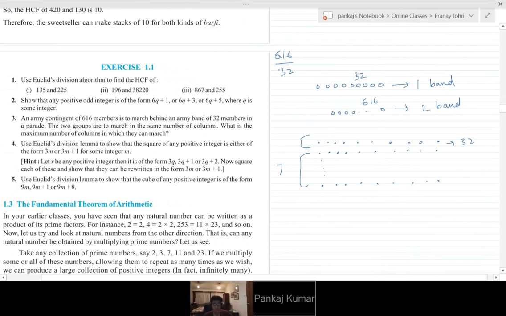Now suppose we don't know this division lemma or whatever. Now we have 16 members from the first batch, 16 in the first row and 16 in the second row. Can the 616 be arranged in the back lines exactly? So you have to divide 616 by 16.